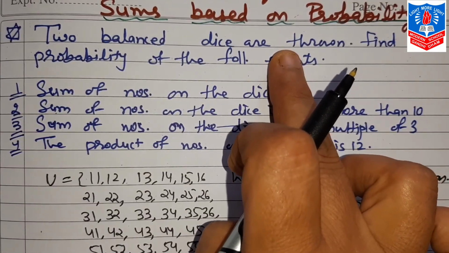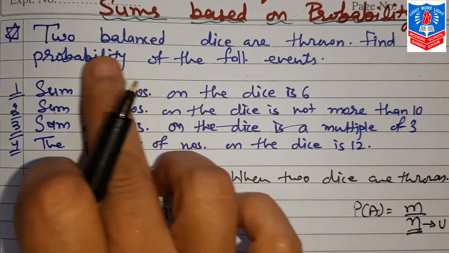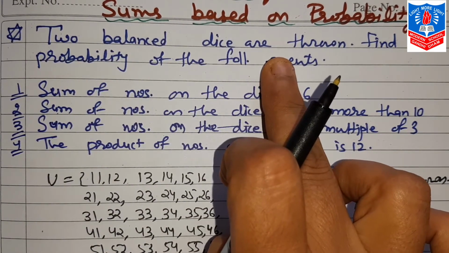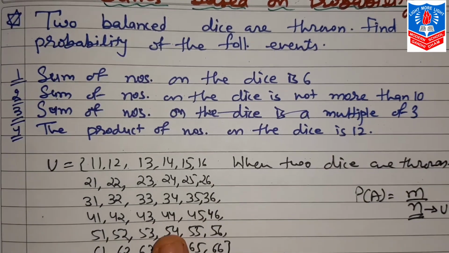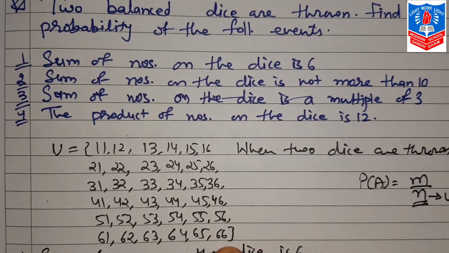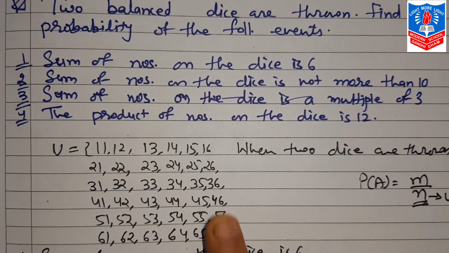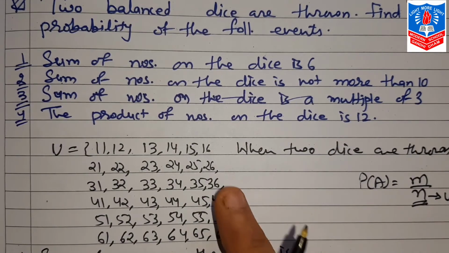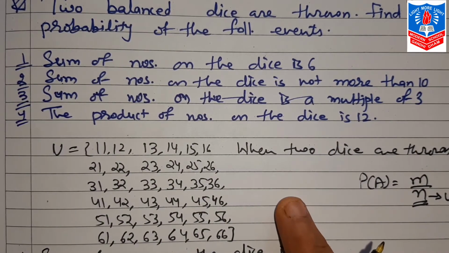Here it is given two balanced dice. We already know how we find this. U is equal to 1,1, 1,2 up to the last number 6,6. This way 36 sample points will be there. That is U or N, number of sample points 36.